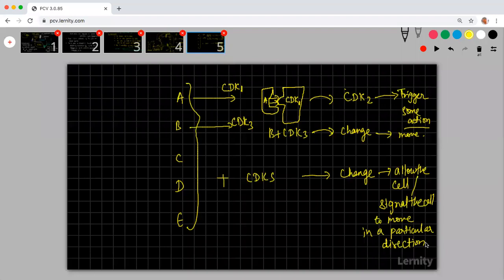The cyclin dependent kinases will do that particular thing in a very prompt way. Okay, so with this, the cell cycle is over. We are now moving on to the next part of the lesson, which is cell division.